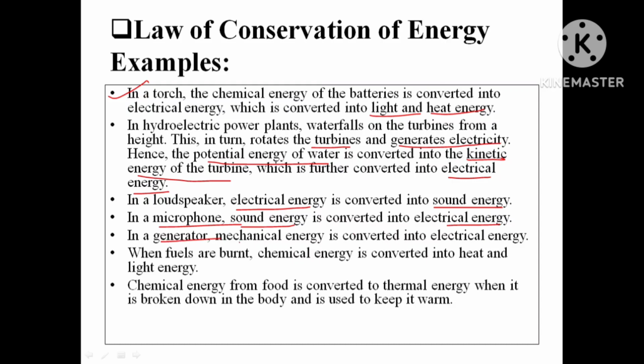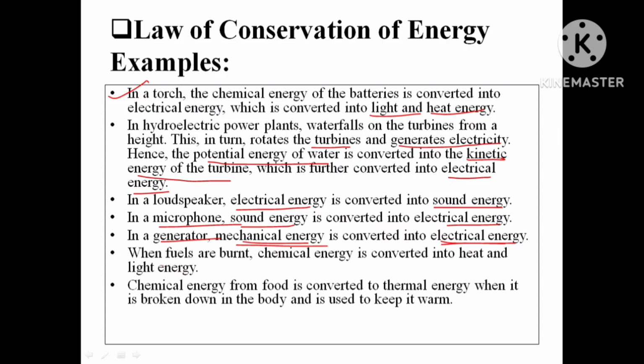In a generator, mechanical energy is converted into electrical energy. In a generator, what do we do? We rotate the conductor so that electrical energy will be generated. How will we rotate that conductor? By using mechanical energy. So in the generator, mechanical energy is converted into electrical energy.